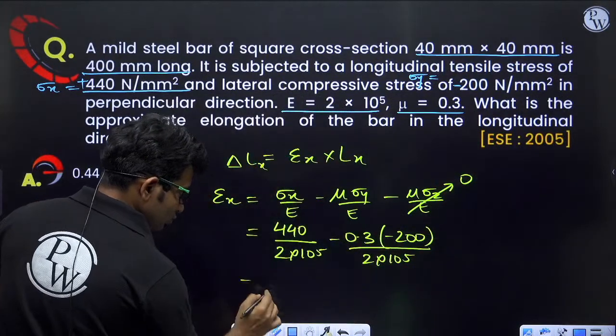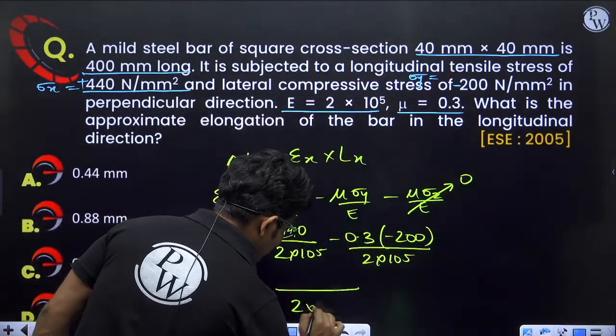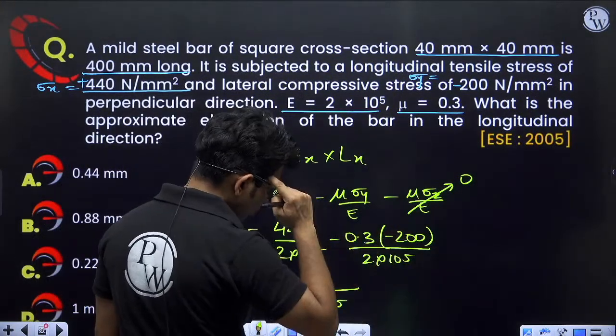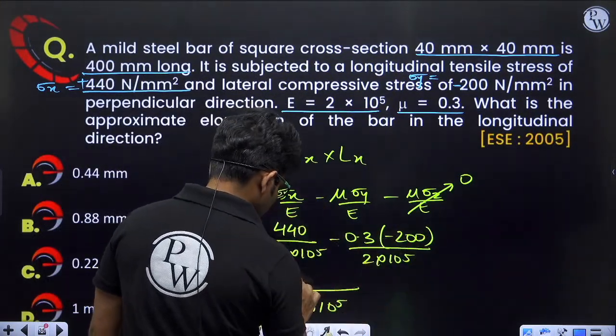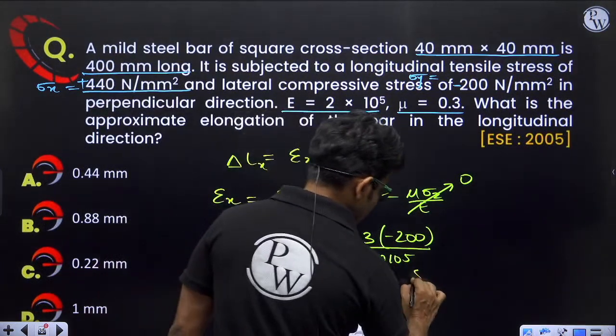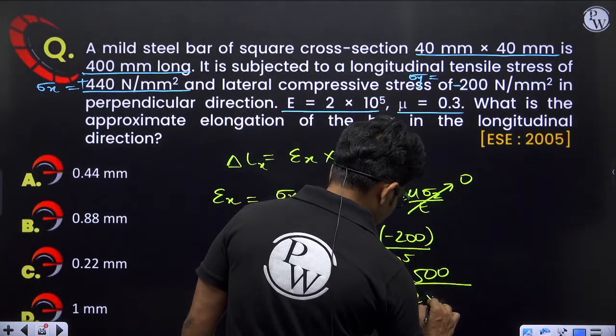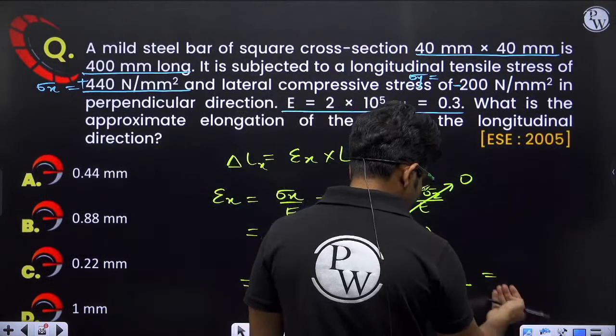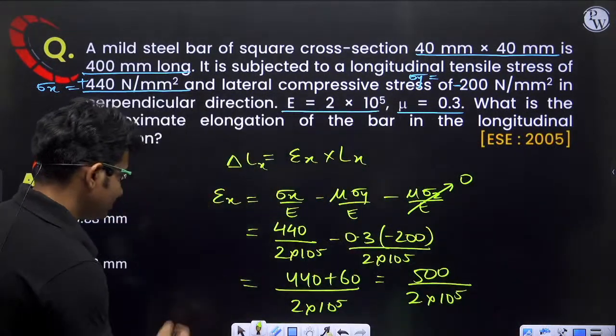So we are getting 2 into 10 to the power 5 here. 440 plus 0.3 into 200, so 60. 440 plus 60, that means 500 divided by 2 into 10 to the power 5. This is the strain in x direction.